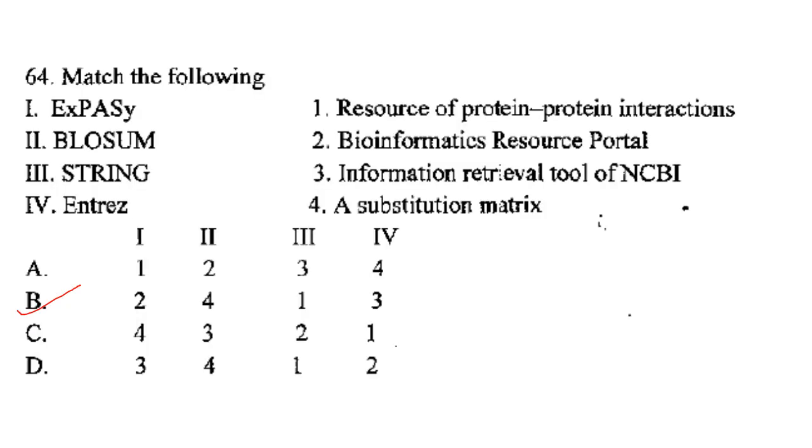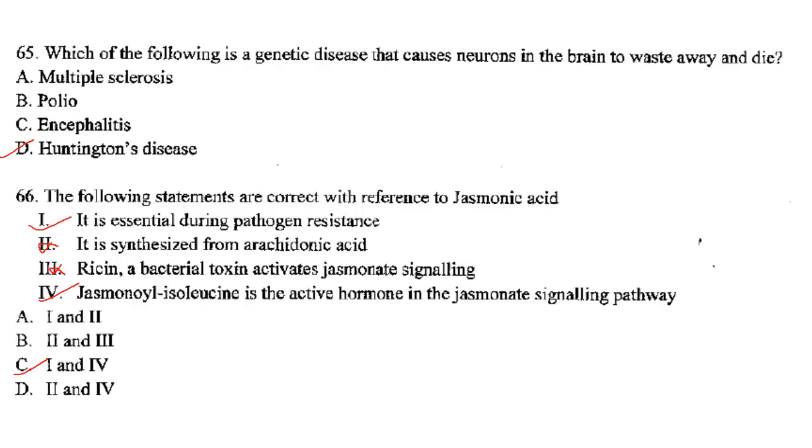Then match the following. ExPASy is a bioinformatics resource portal, 1, 2. Then you have BLOSUM, a substitution matrix, that is 4. And STRING, a resource of protein-protein interaction, 1. And Entrez is an information retrieval tool of NCBI. So answer is option B. Then which of the following is a genetic disease that causes neurons in the brain to waste away and die? So it is Huntington's disease. Answer is option D.